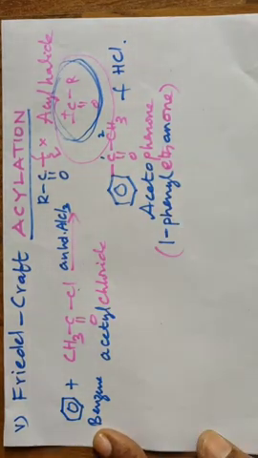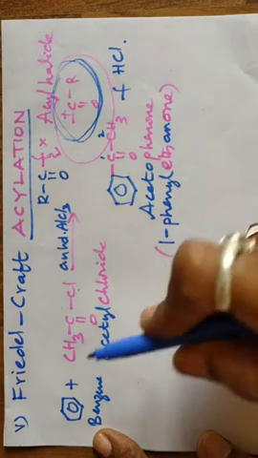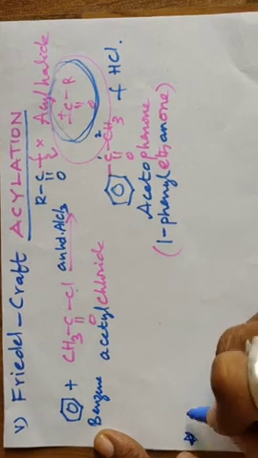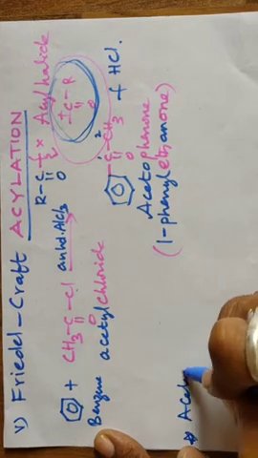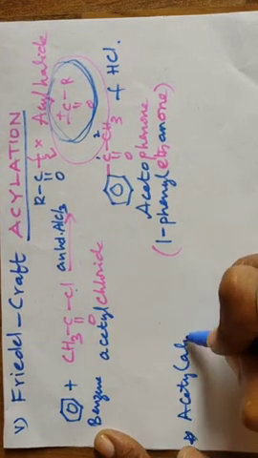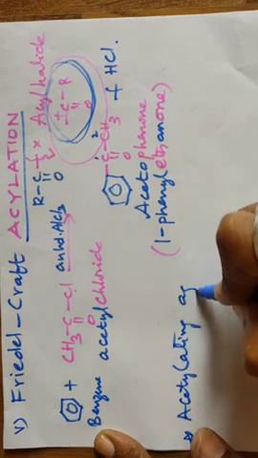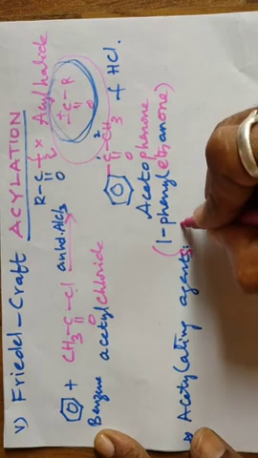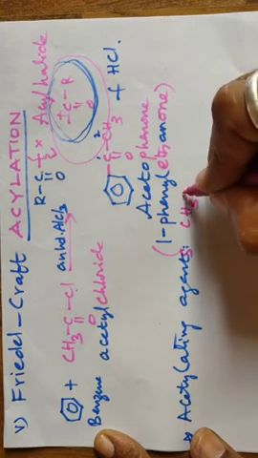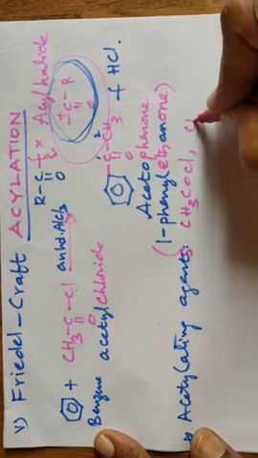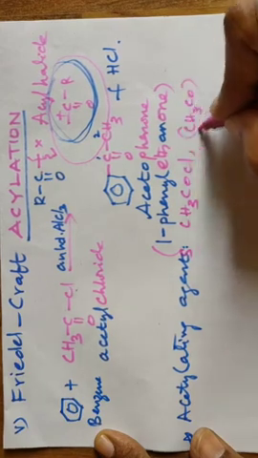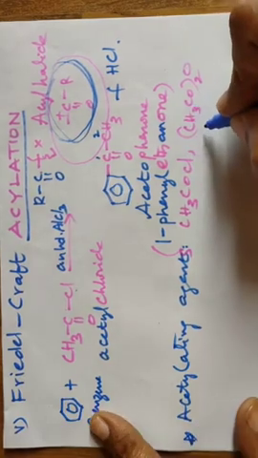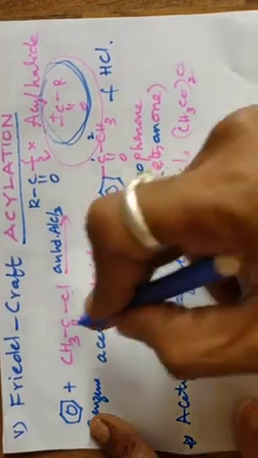Yes. The same reaction can also be performed with another reagent. So what are the acetylating agents to perform this reaction? They are CH3COCl, and CH3CO twice O. Its name is acetic anhydride. Already its name is recorded above.